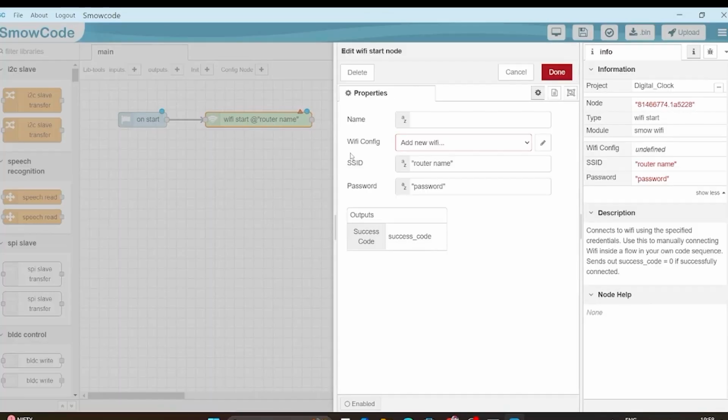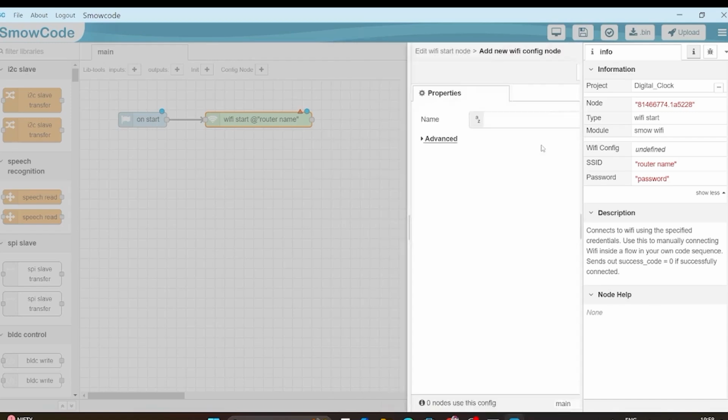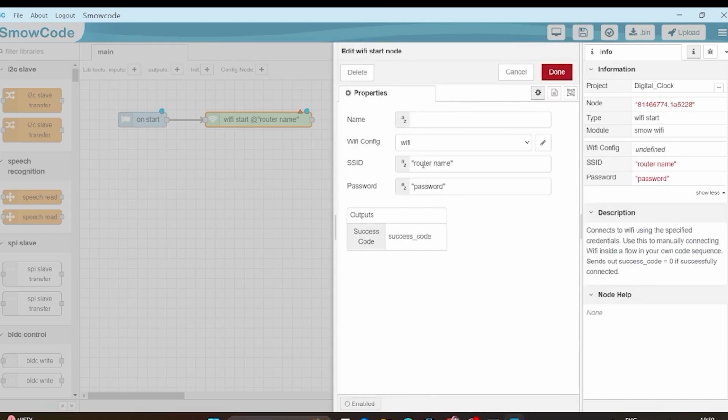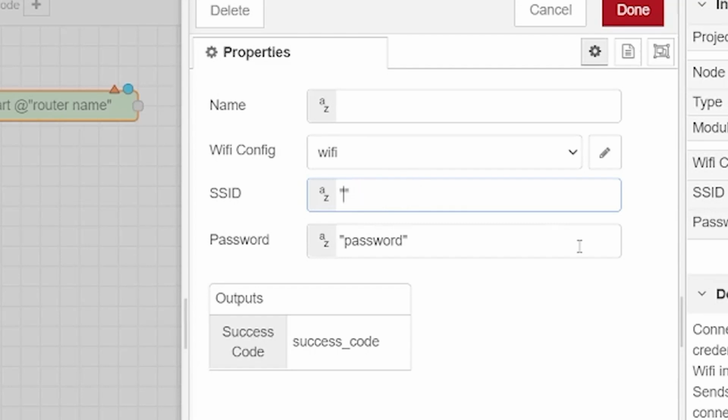Then double tap on Wi-Fi start. You can see a pencil icon, select it, you can select the name, then SSID. You can type here router name, whatever Wi-Fi you are using. Then type password. Once you type password, select done.